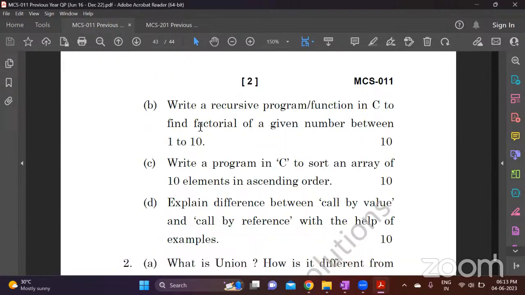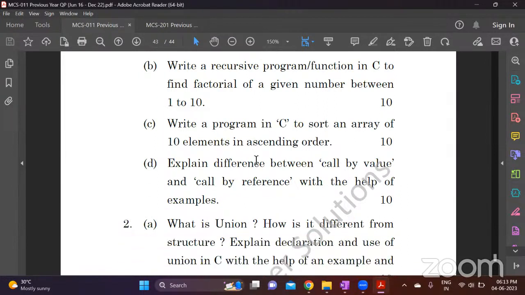Recursive program to find factorial of given number between 1 to 10. Okay, so this uses nested functions. Every program is slightly unique from the programs that are asked in the previous sessions, previous exams. Therefore, it is very important to understand how to write the code.